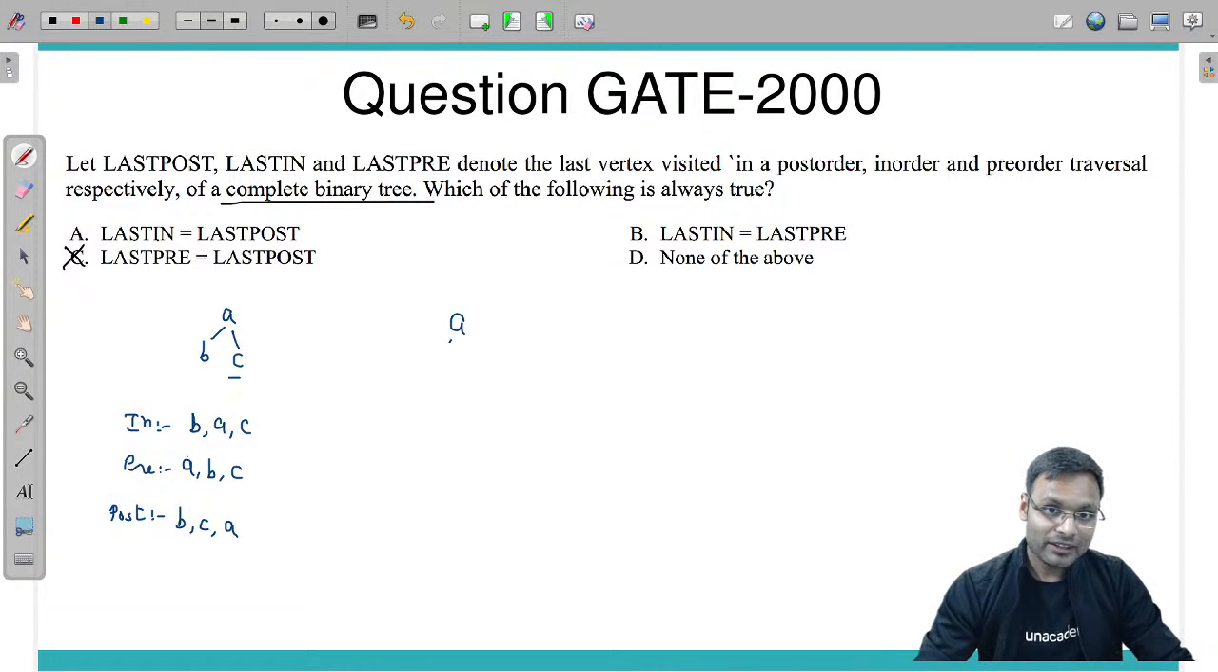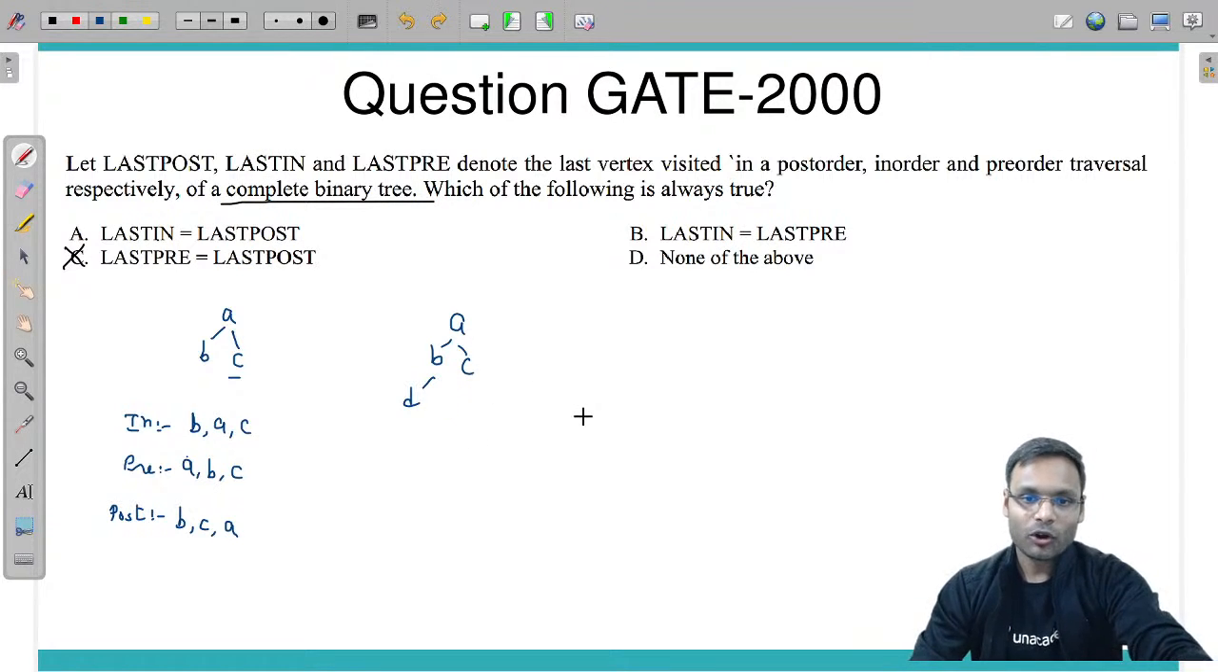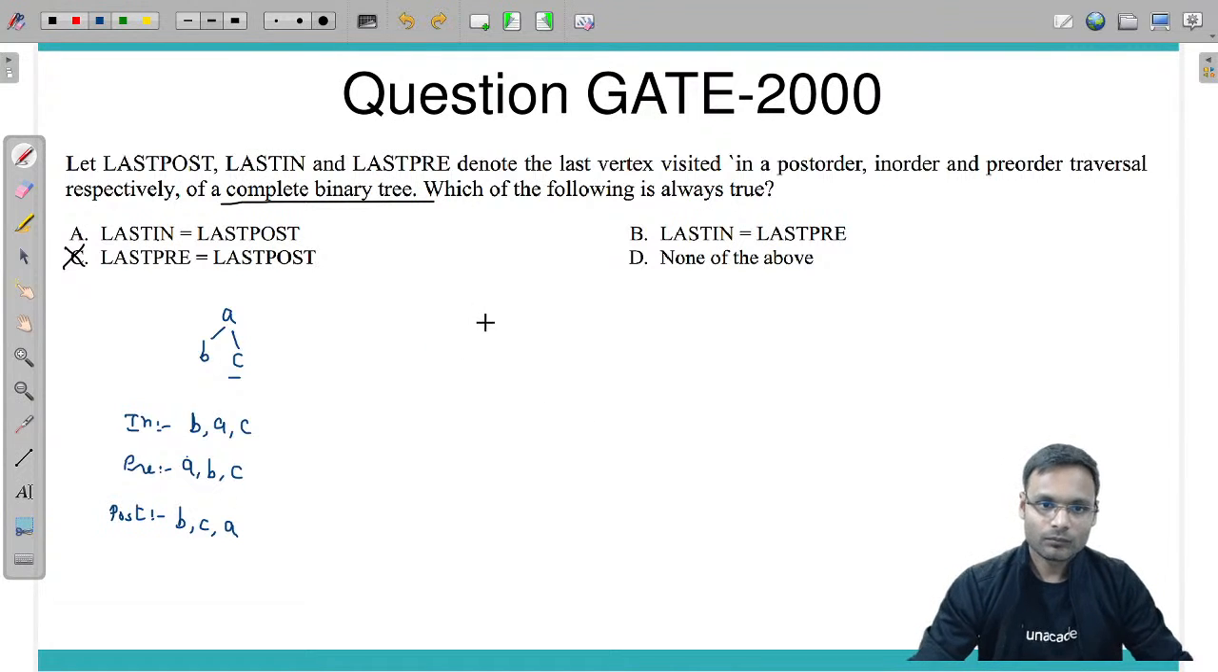If suppose I am having the tree this way, C is having only a single child, the leftmost child. Okay, let me draw it even in a better way. A, B, C, D, E and F.